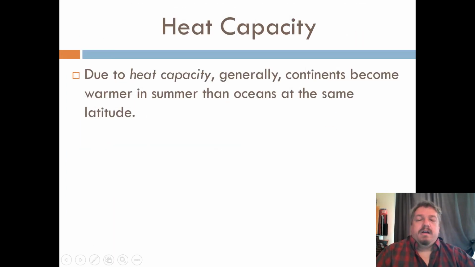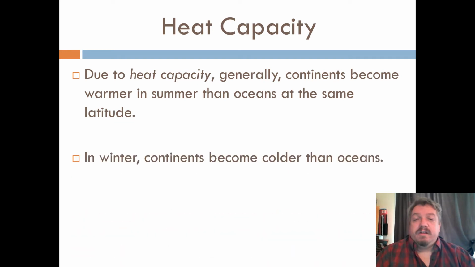So we talked about water, a couple of the things that do it. And the first big thing is heat capacity. So heat capacity is basically how much heat, how much temperature energy a material can store. And water can store more than land. So what happens is it actually plays out that in the summer, continents become warmer, even though they can't store as much, they can store it faster. So that means that in the winter they become colder.